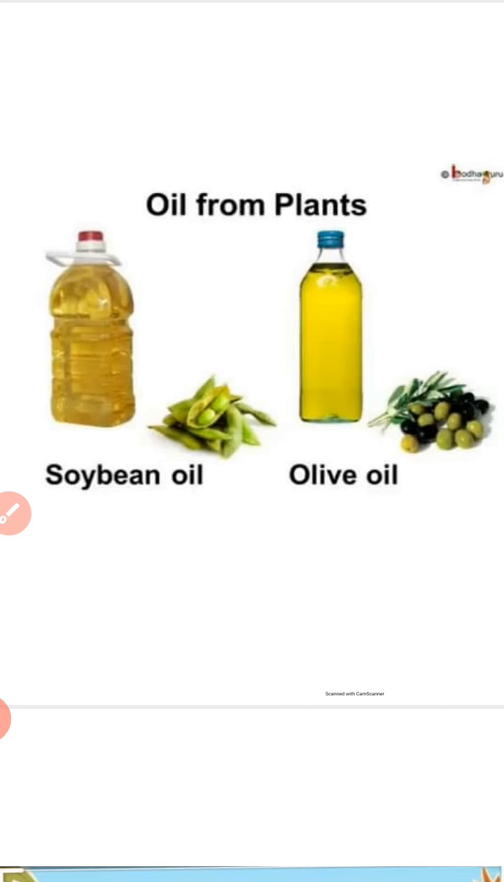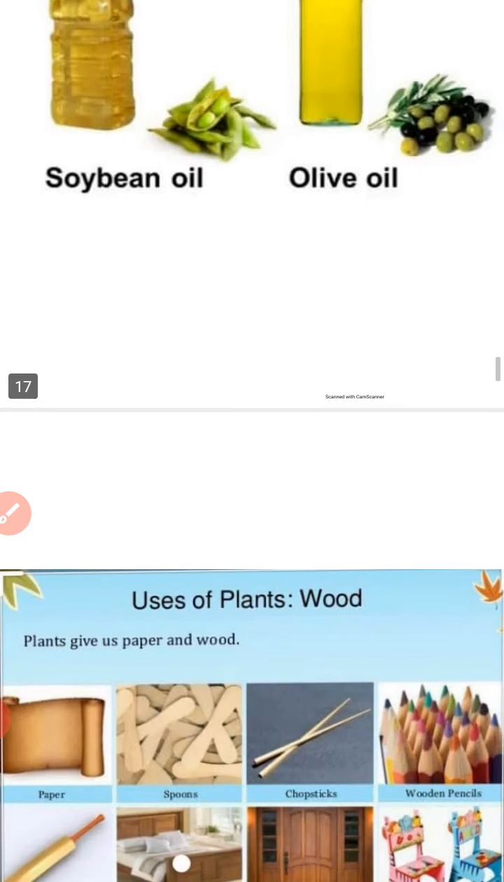It's very healthy for cooking. All these oils are very healthy for cooking. Soybean oil, olive oil, coconut oil, right? So we use these in our cooking, and they all come from plants.